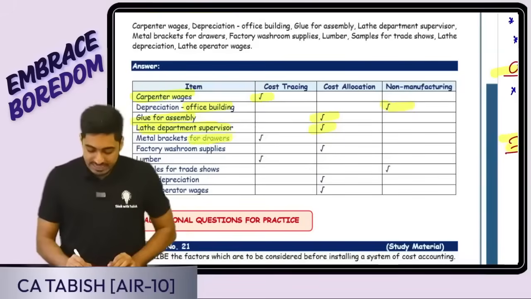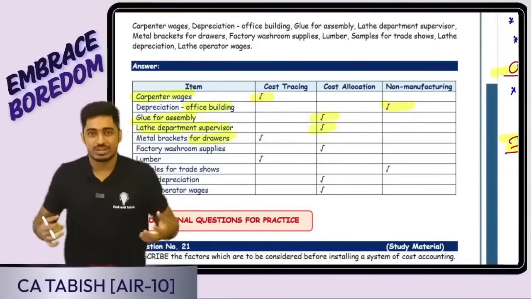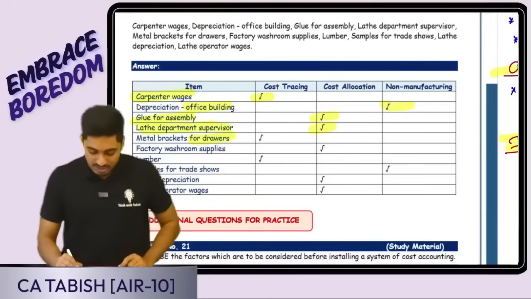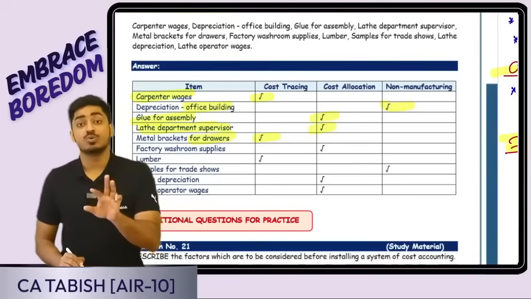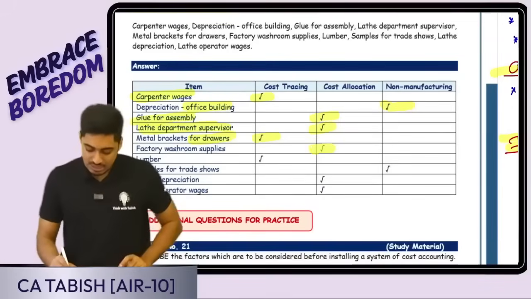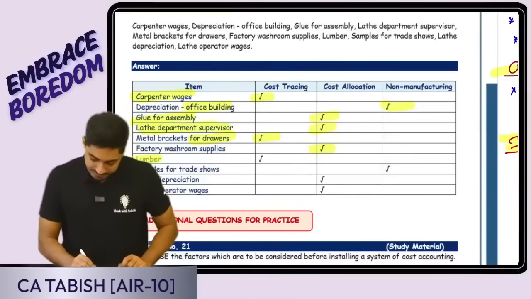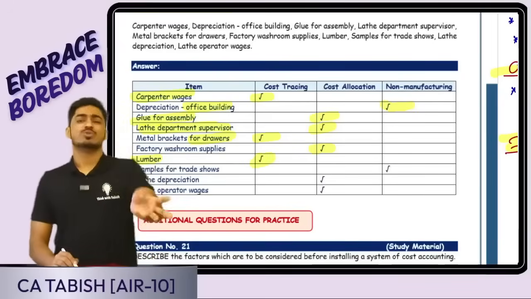Metal brackets for drawers. Yes, the drawers are there, and for that you are using the metal brackets so that you can push and pull. So it is going to be a direct material, cost tracing. Factory washroom supplies: these are not direct material. These are indirect material, so cost allocation. Lumber, I guess they've included in cost tracing. It could be a direct cost.